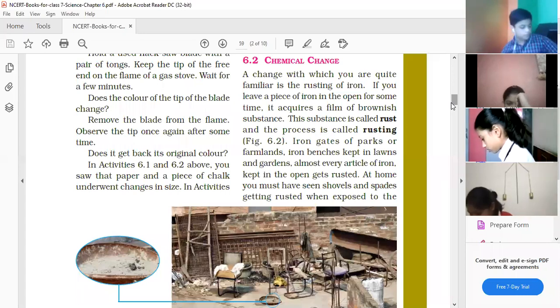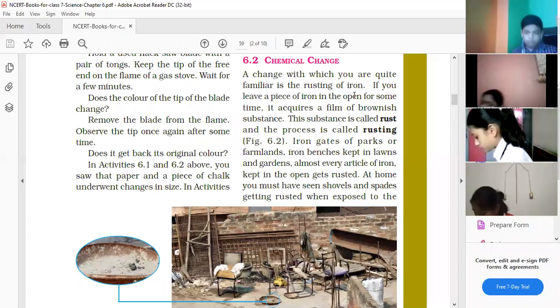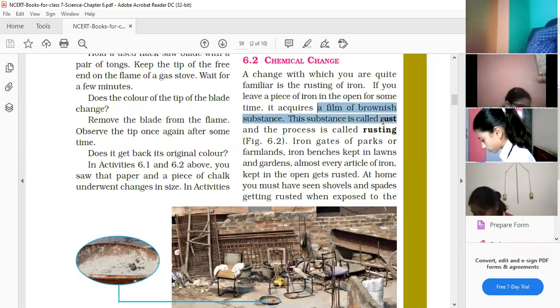A brownish colored layer gets deposited on the iron, and that layer is known as rust. You may underline here also. A film of brownish substance on iron is known as rust, and this process is known as rusting.